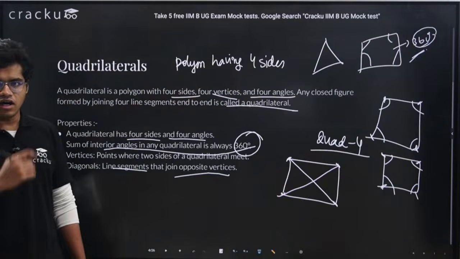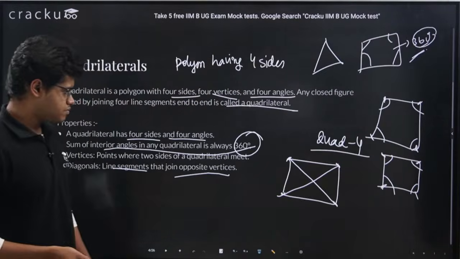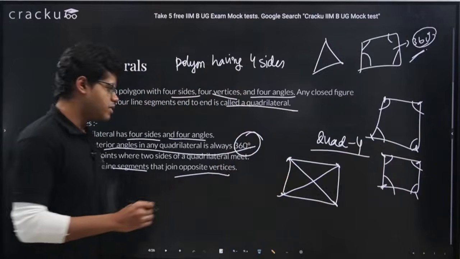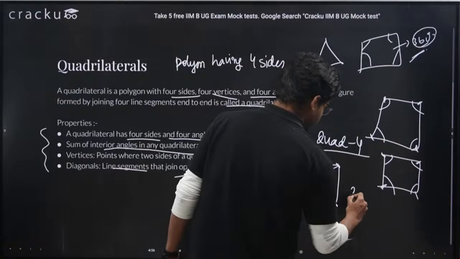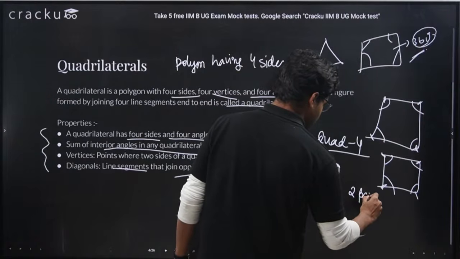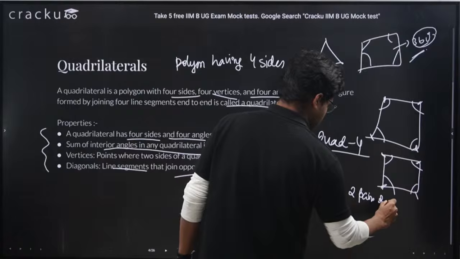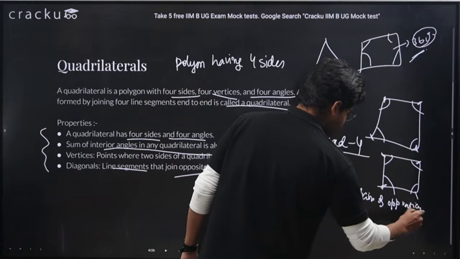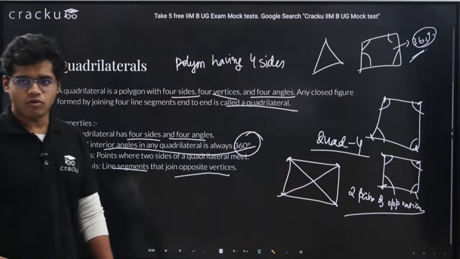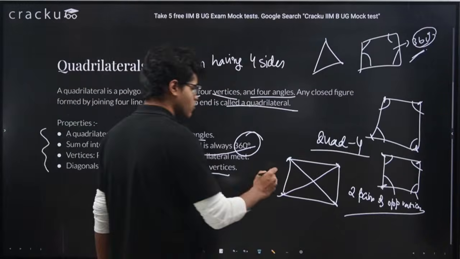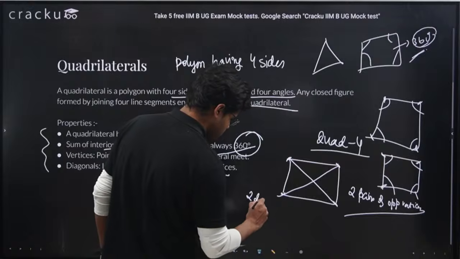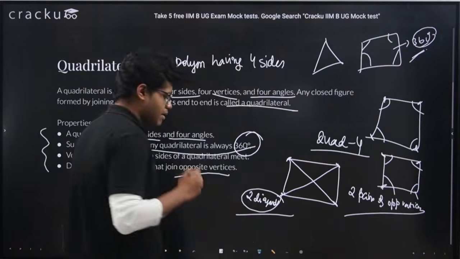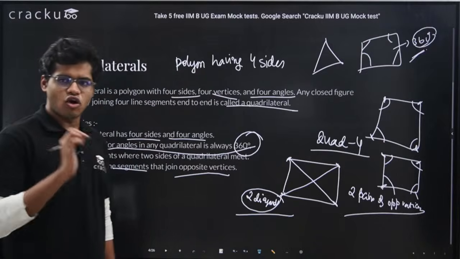So we can infer that in a quadrilateral there are two pairs of opposite vertices, which means there will be two diagonals. The number of diagonals in a quadrilateral is always 2.